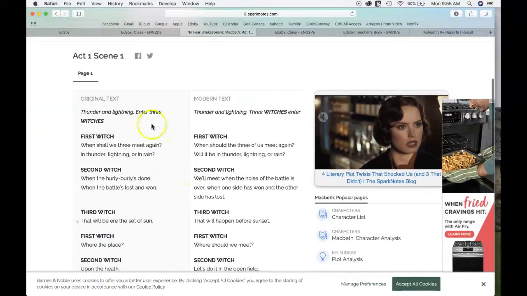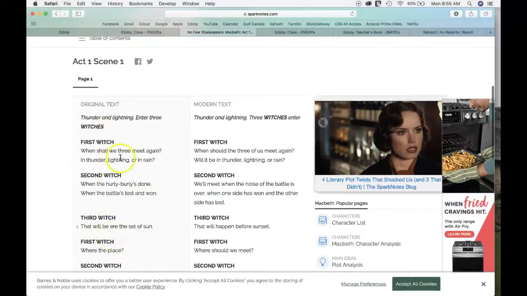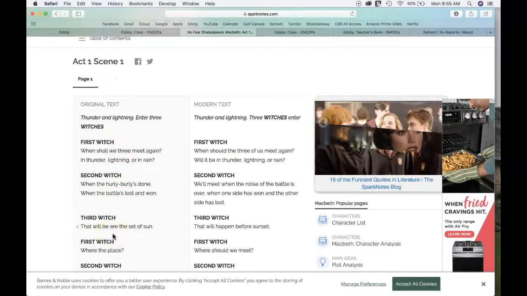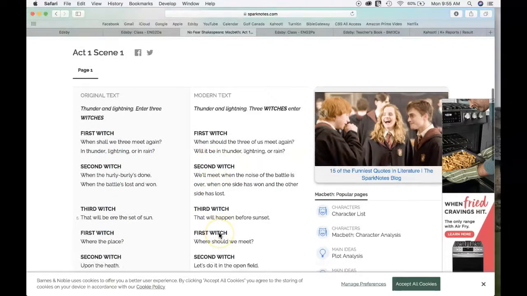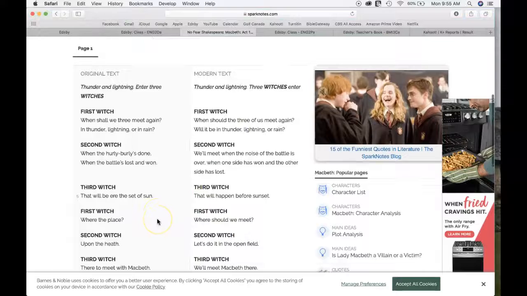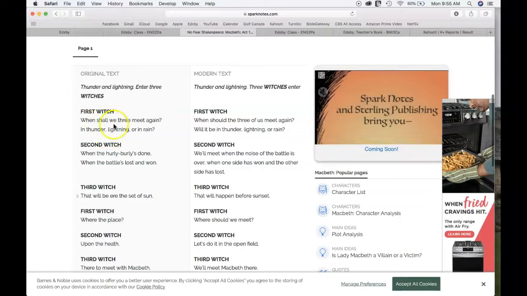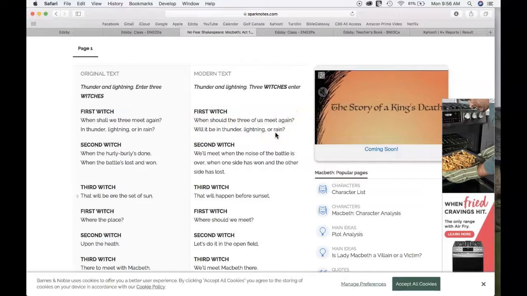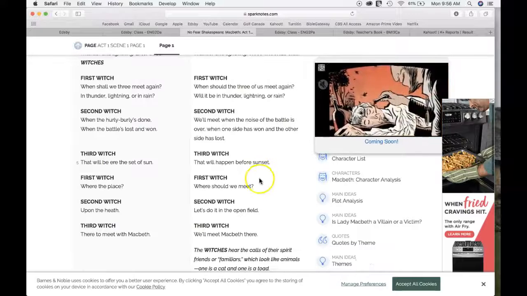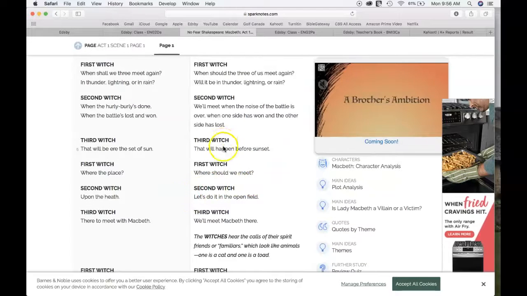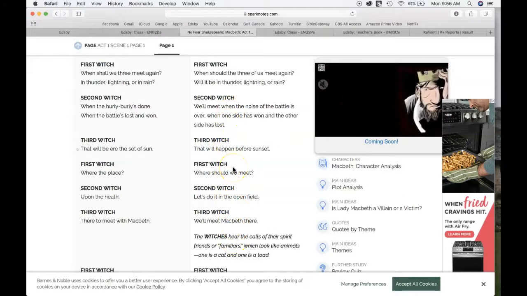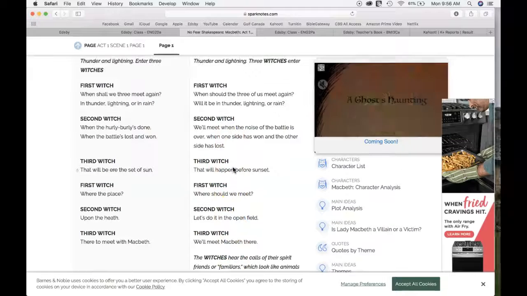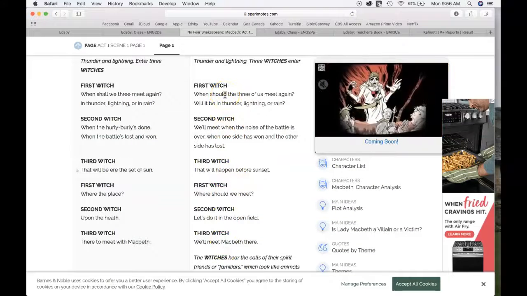So basically what you have is, on the left is the original Shakespeare version. On the right is a modern translation. In some cases it's pretty much the same. "When shall we 3 meet again, in thunder, lightning, or rain?" "When should the 3 of us meet again? Will it be in thunder, lightning, or ice?" That's pretty similar, but you'll start to notice that as the play goes on, the right side is a lot easier to read and understand. So if you want to read the right-hand side, that's fine.